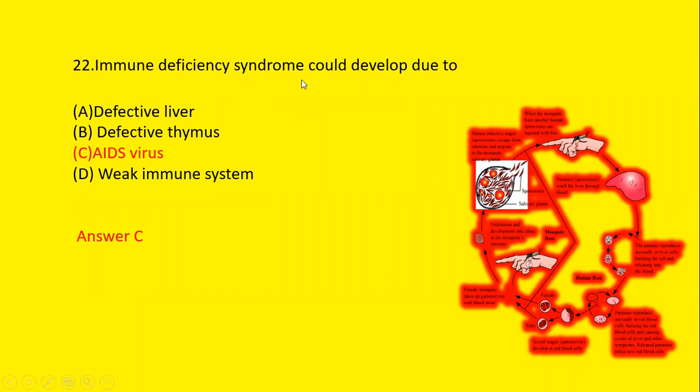Immune deficiency syndrome could develop due to first, defective liver, second, defective thymus, third, AIDS virus, and fourth, weak immune system. We know that AIDS is acquired immunodeficiency syndrome. So immune deficiency syndrome develops due to the AIDS virus.